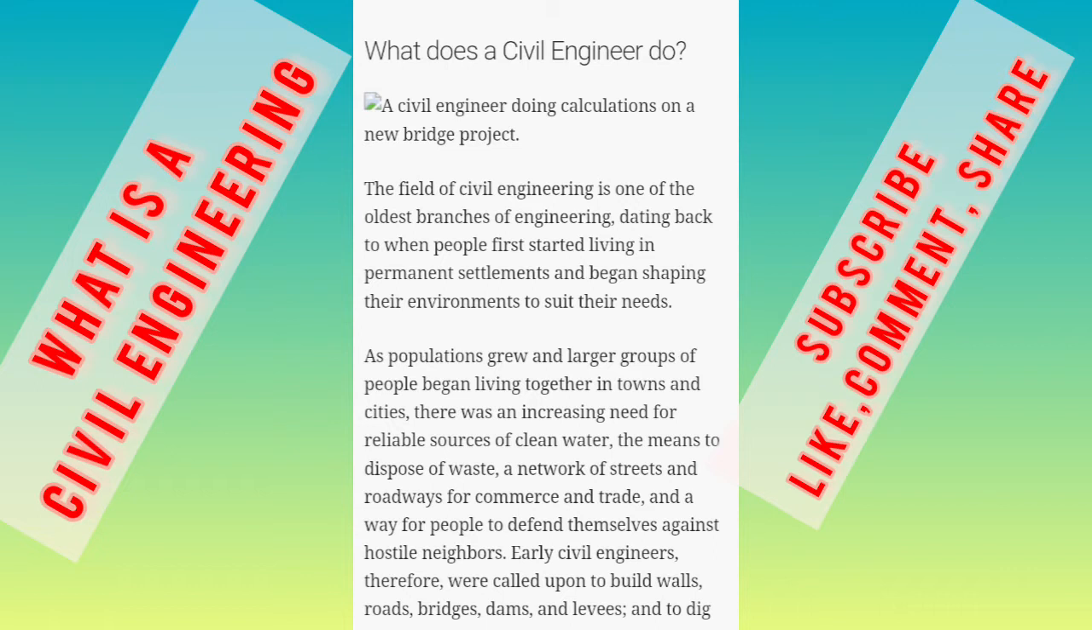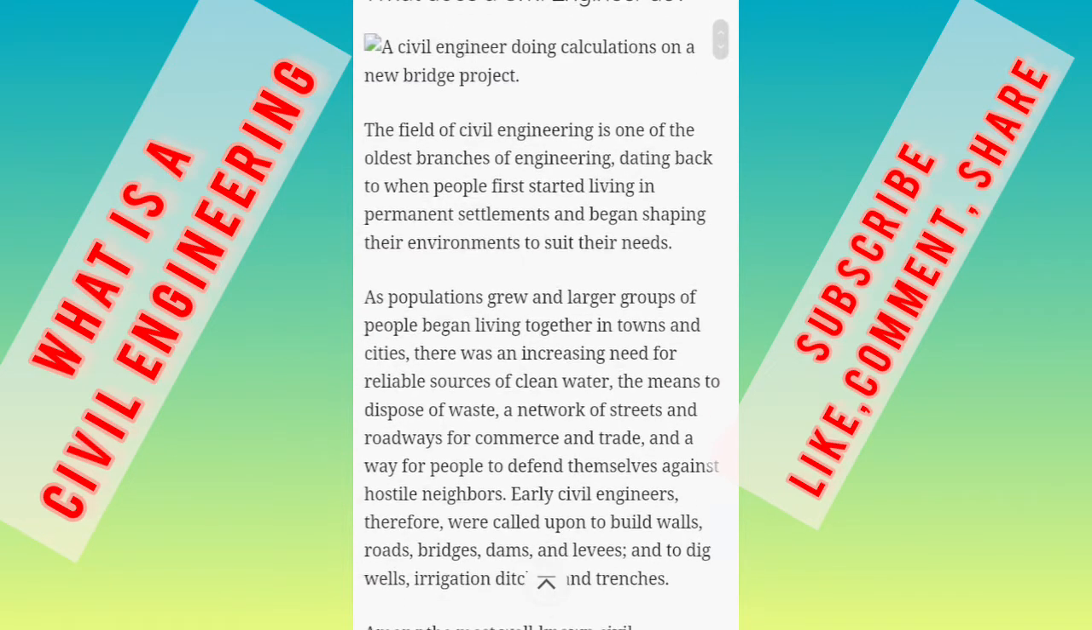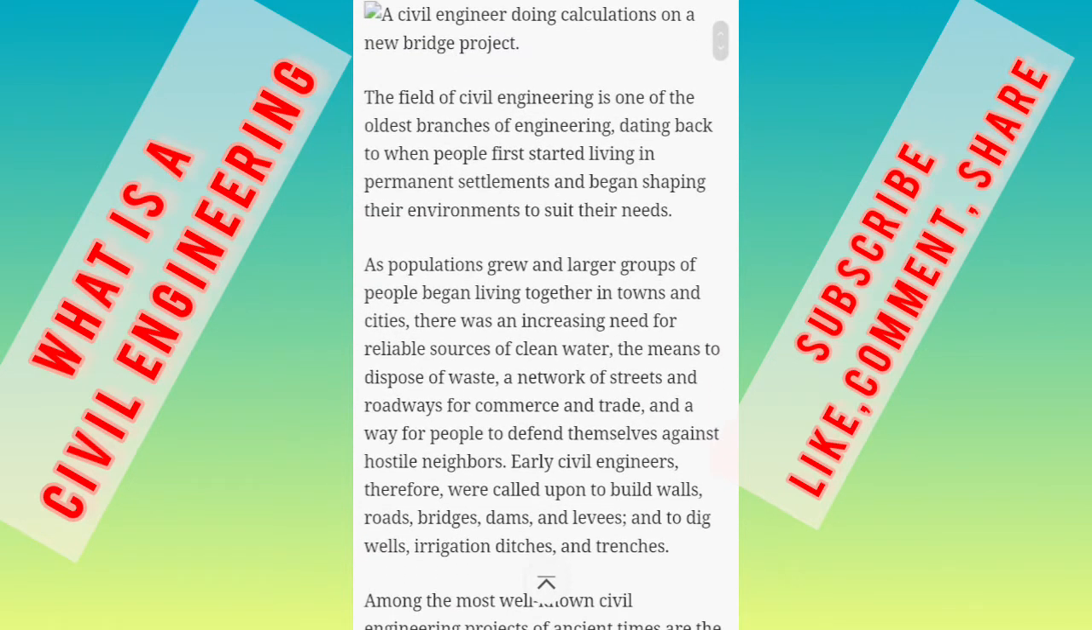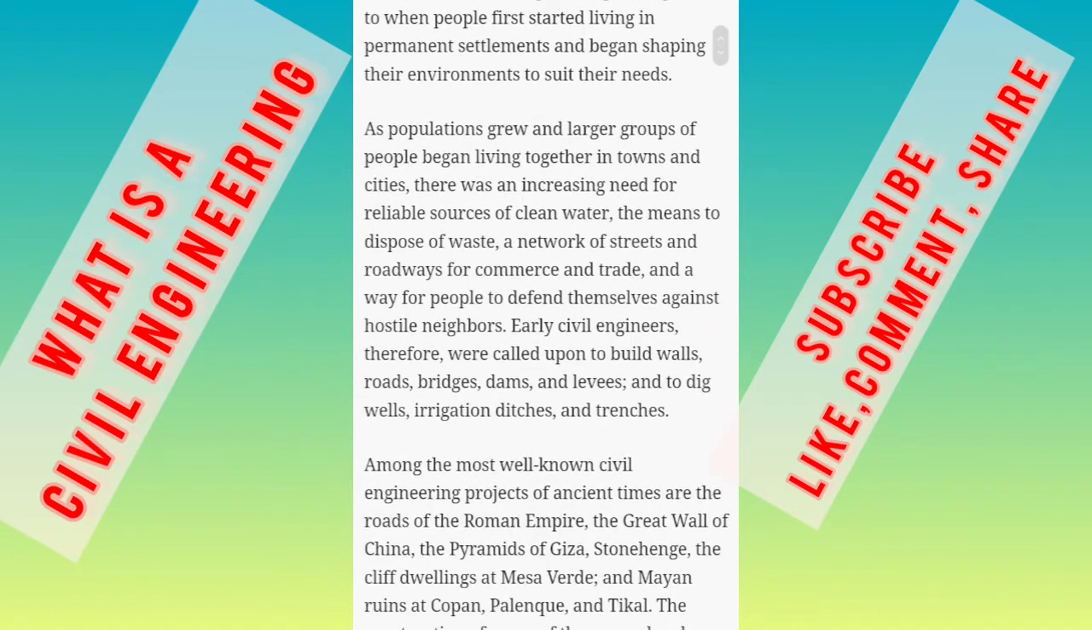As population grew and larger groups of people began living together in towns and cities, there was an increasing need for reliable sources of clean water, the means to dispose of waste, a network of streets and roadways for commerce and trade, and a way for people to defend themselves against hostile neighbors. Early civil engineers, therefore, were called upon to build walls, roads, bridges, dams, and levees, and to dig wells, irrigation ditches, and trenches.